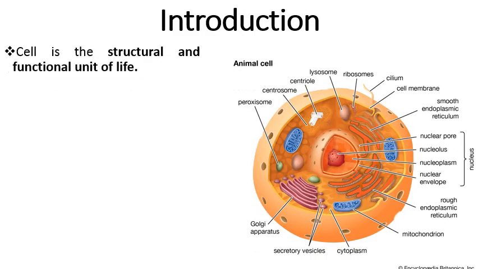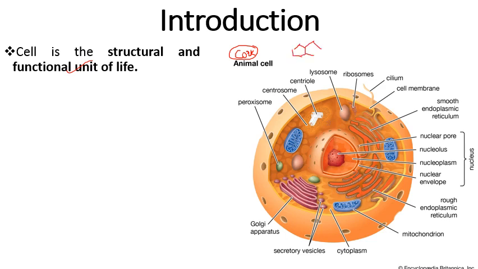So the cell is the structural and functional unit of life. If we talk about the historical background, the term cell was coined by Robert Hooke. He was the first person to observe cells under a microscope. For this he used the cork of a plant, cut the cork into thin slices and observed it under the microscope, and he saw a honeycomb-like structure.